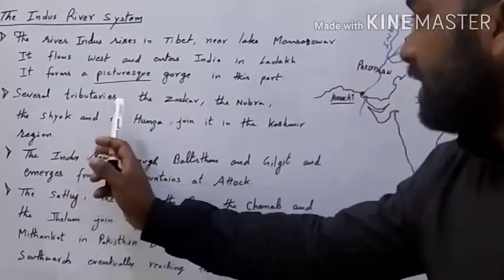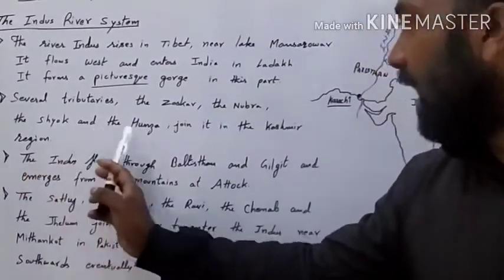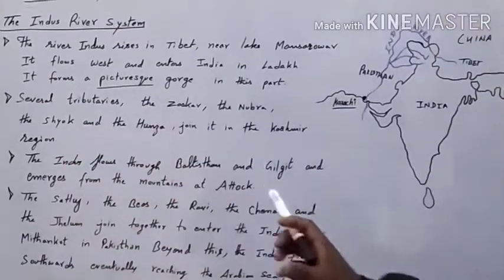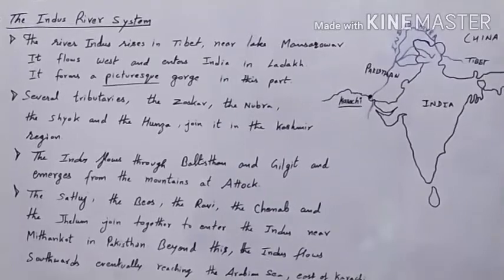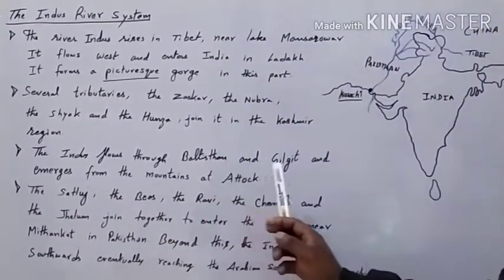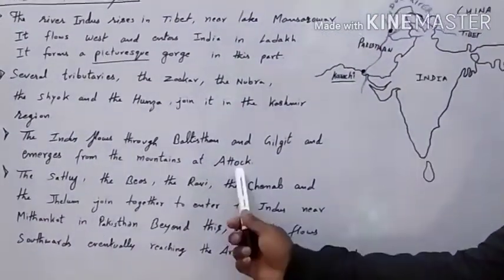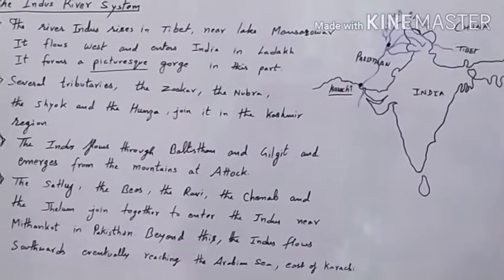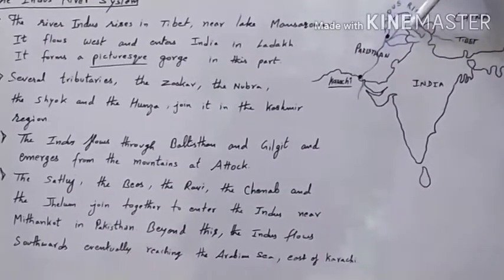Several tributaries, the Zaskar, the Nubra, the Shyok and Hunza, join it in the Kashmir region. All these tributaries join in the Kashmir region. The Indus flows through Baltistan and Gilgit and emerges from the mountains at Attock. Now let us understand this. The Indus flows through Baltistan and Gilgit, and this place is located here.